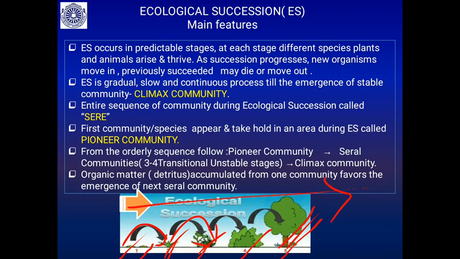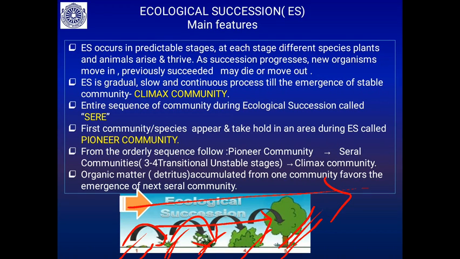Once the stable community comes, there is no more succession. That means that stable community will remain and will not support any other succession. That's what you can see, the stable community. It is called the climax community. The entire sequence that occurs from the first stage to the stable stage is called Xerarch. So this entire sequence of communities during ecological succession is called Xerarch.